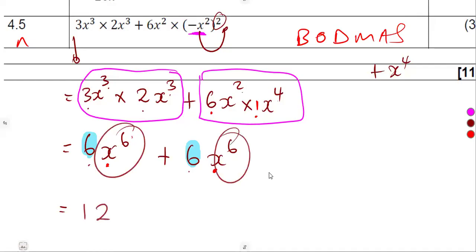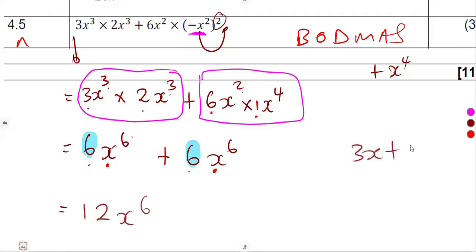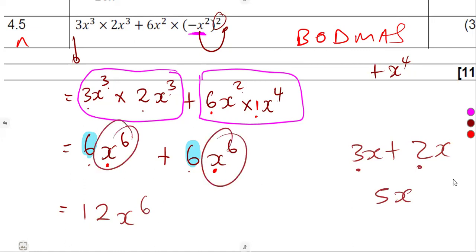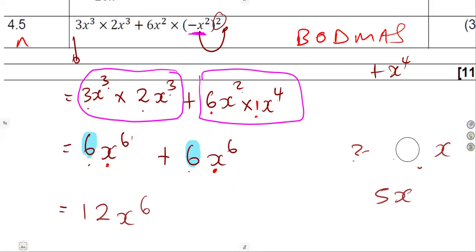Remember, these two remain as they are. There is no law being used. We are just adding. It is just like adding 3x plus 2x. These are like terms. You just add the coefficients 3 plus 2, which is 5, and your answer has x. So this is the same consideration. The x to the exponent of 6 is not going to change on that addition. So that is how our solution was going to look, or answer.